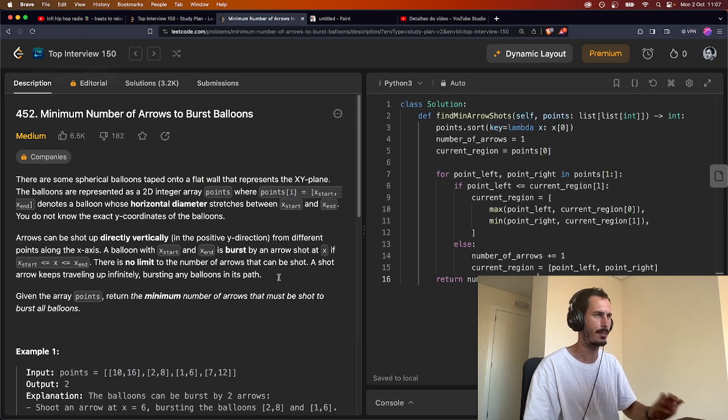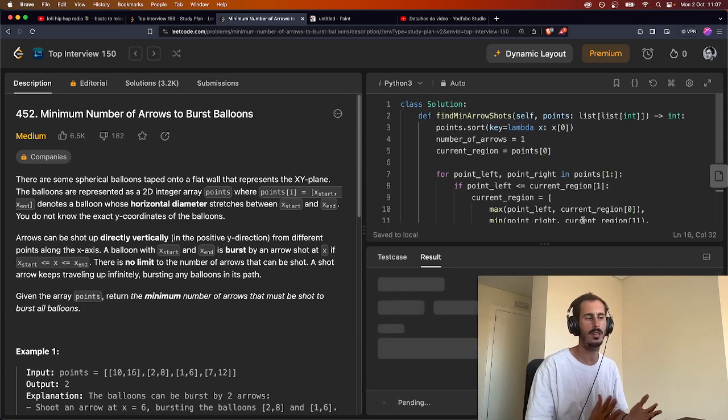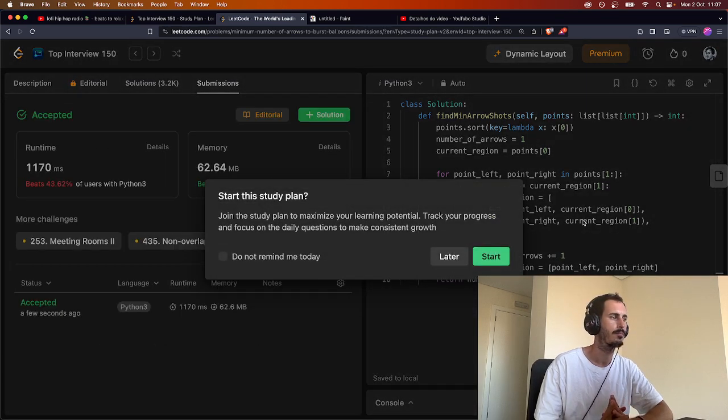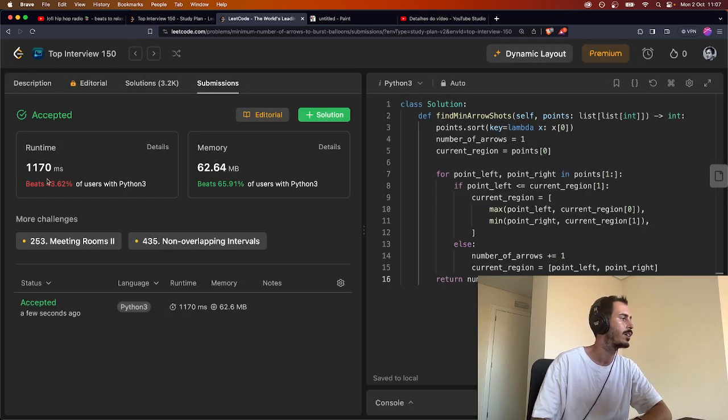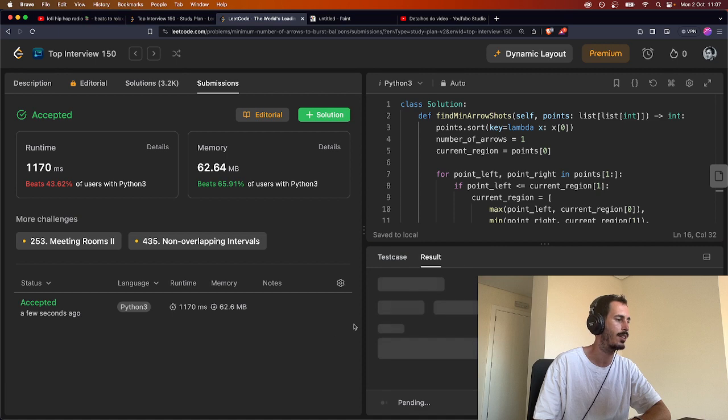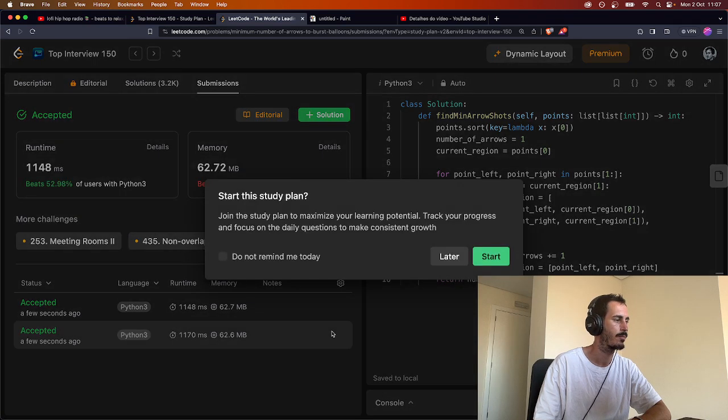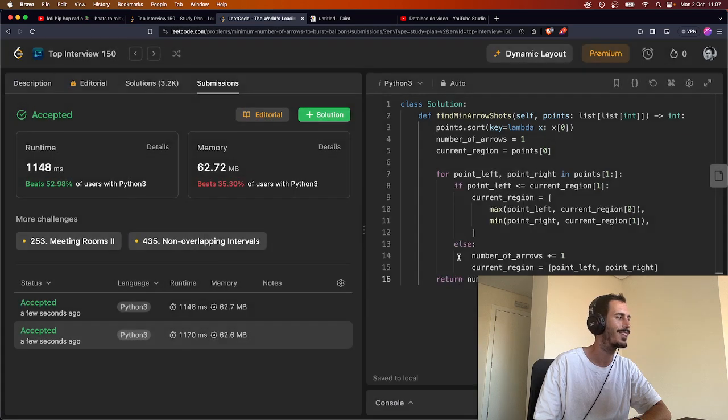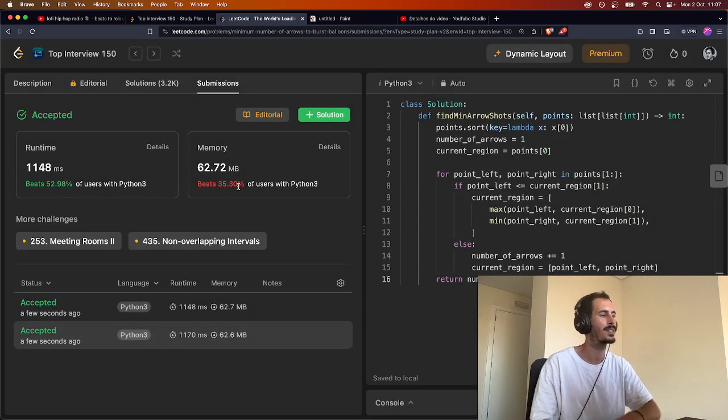Let's cross our fingers, submit this. There probably is a bug or an edge case, but let's find out. Well, it worked. Beats 43%, beats 65, we got one green one, but it works. I don't see how I can optimize this. Maybe I can. Let's just submit again and see if we're lucky. Well, we are lucky. Time got better, memory got worse, but I got one green one and another green one on different submissions. So I'm happy with this. I hope you guys enjoyed it.